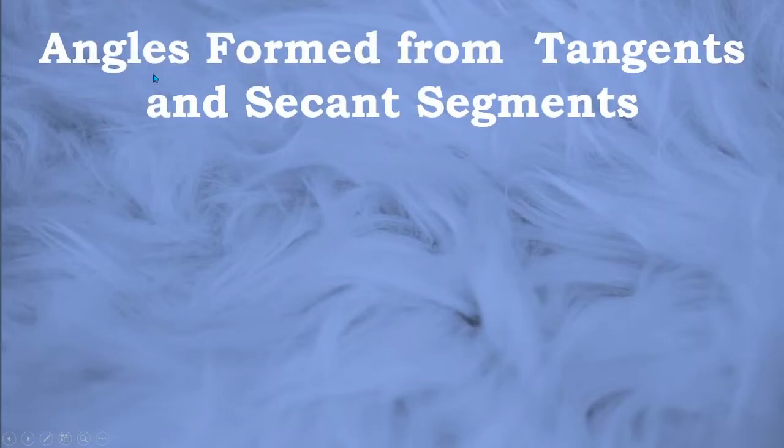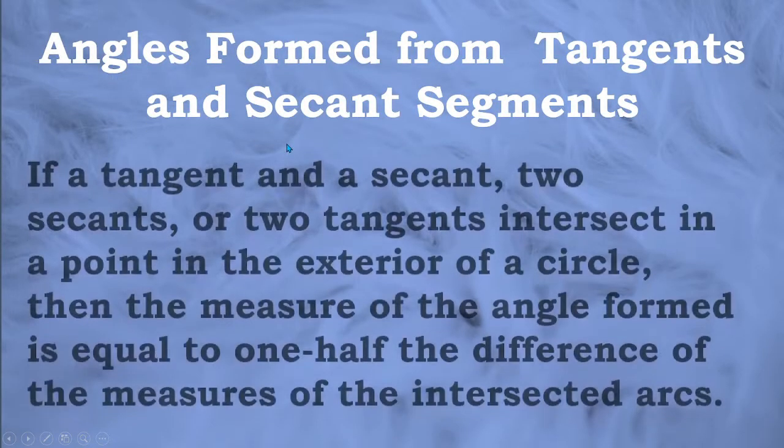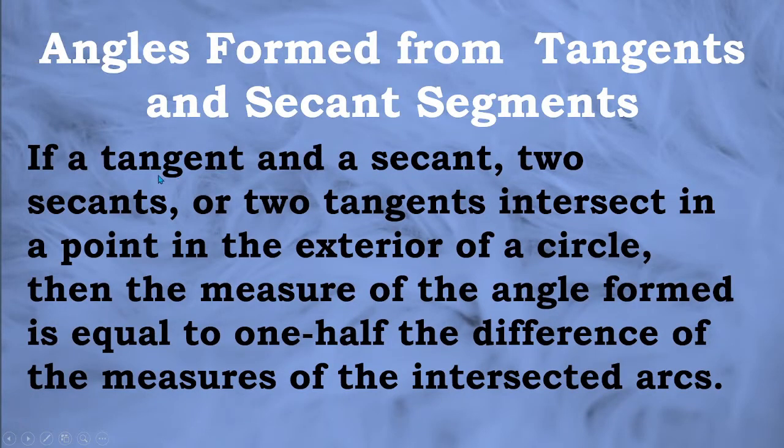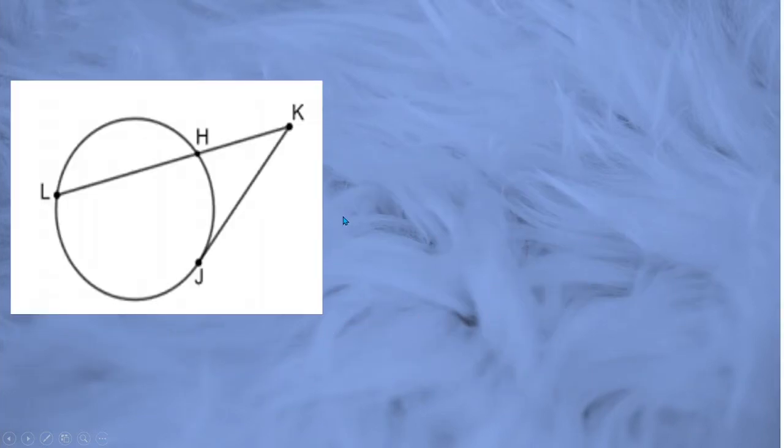Another. This time, these are angles formed from tangent and secant segments. So that means if a tangent and a secant, two secants, or two tangents intersect in a point in the exterior of a circle, then the measure of the angle formed is equal to 1/2 the difference of the measures of their intercepted arcs. So here we have a secant segment and a tangent segment.